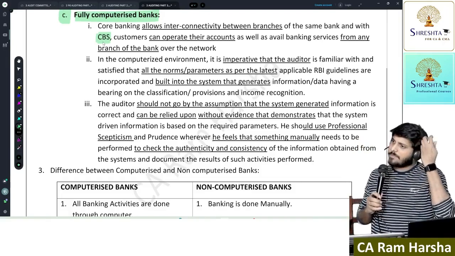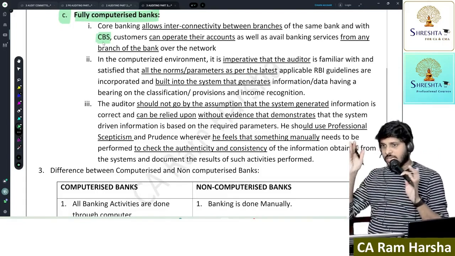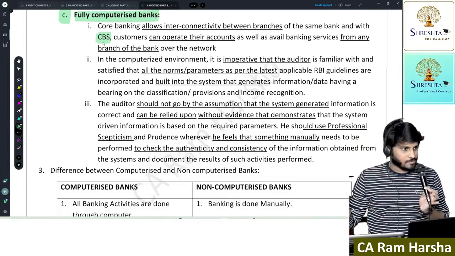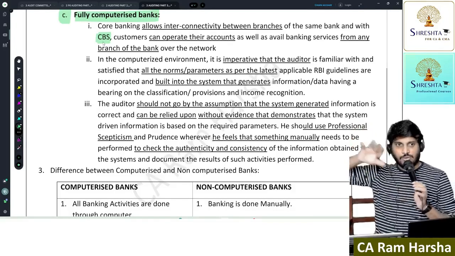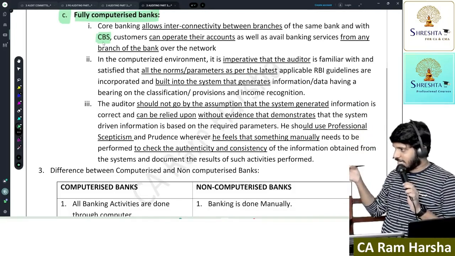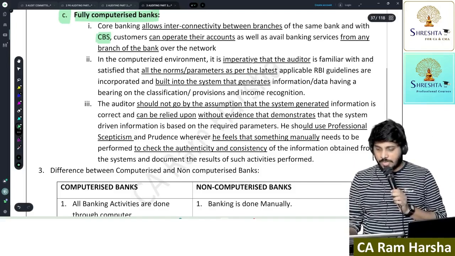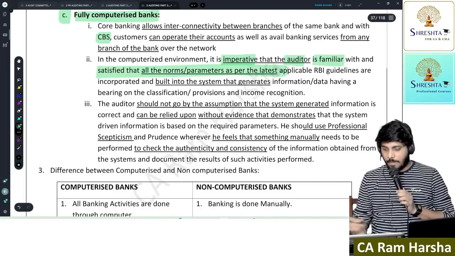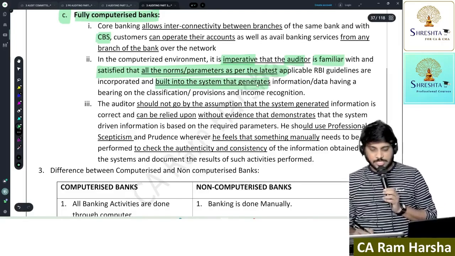Getting it? Now, if a bank is having core banking solution, even though you have an account in Hyderabad, you can operate that account by visiting a branch in Chennai. So any transaction of a branch customer can be executed anywhere else. A customer of one branch can execute the transaction in any branch of the bank. So in a computerized environment, it is imperative that the auditor is familiar with parameters as per the latest RBI guidelines and sees that they were built into the system.